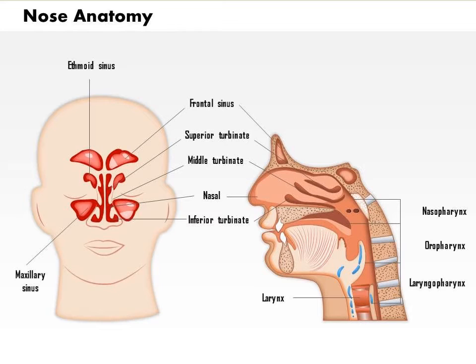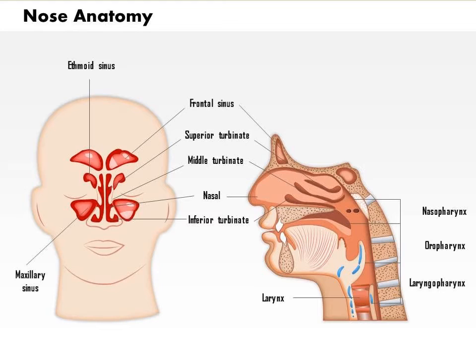The olfactory nerve carries the message of smell to the sensory region, the cerebrum of the brain. This is the olfactory nerve. In the eye, what kind of nerve? Optic nerve. In the ear, what kind of nerve? Auditory nerve. In the nose, what kind of nerve? Olfactory nerve. The olfactory nerve carries the message of smell to the sensory region of the brain.